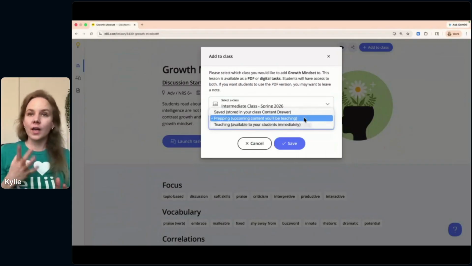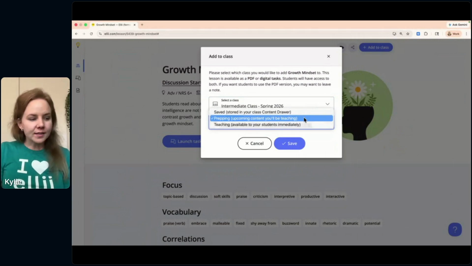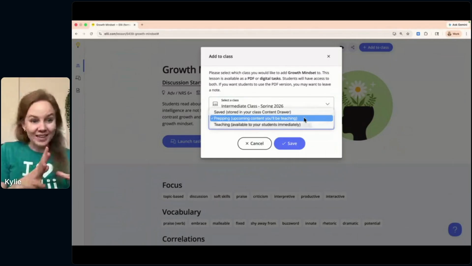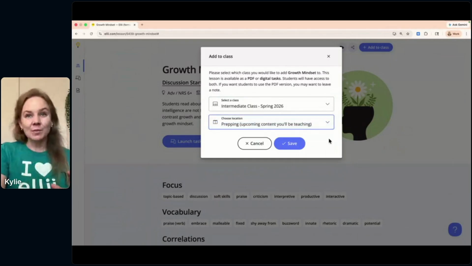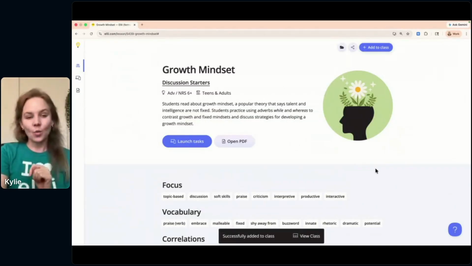Prepping would mean, okay, maybe in the upcoming weeks or week, I want to use this. And so I want to have it visible right in my lesson planner. Teaching would mean I instantly want to assign it to students. Let's put it in the prepping lane for now. We're going to come back to this lesson in just a moment. So don't forget about this growth mindset lesson. We'll take a look at the lesson planner in just a moment.